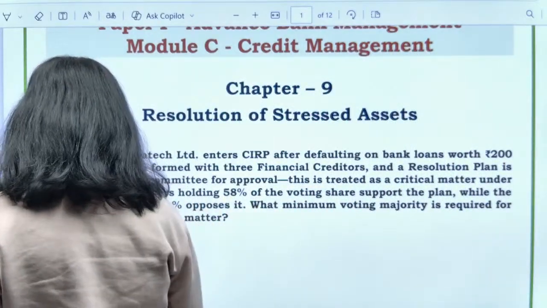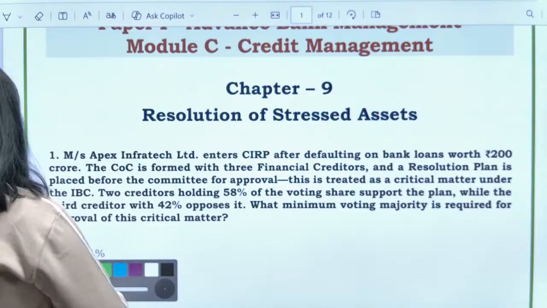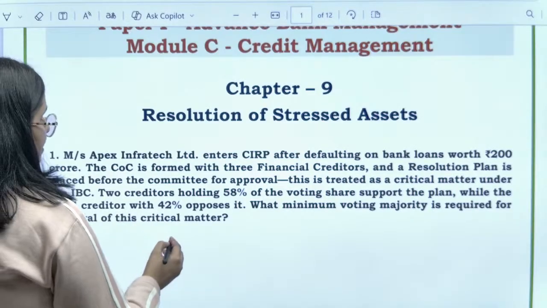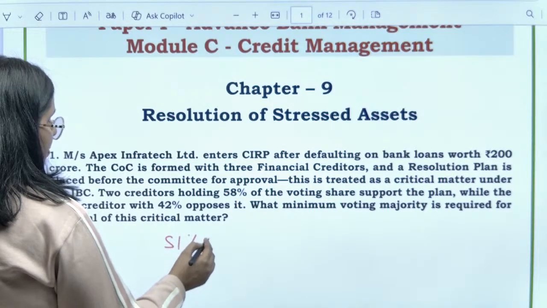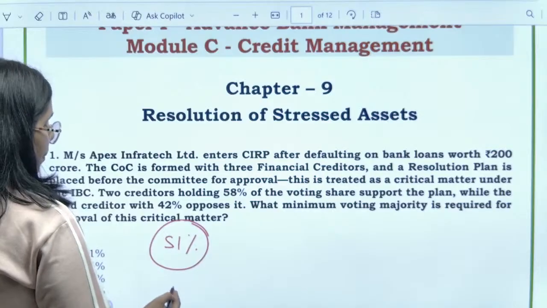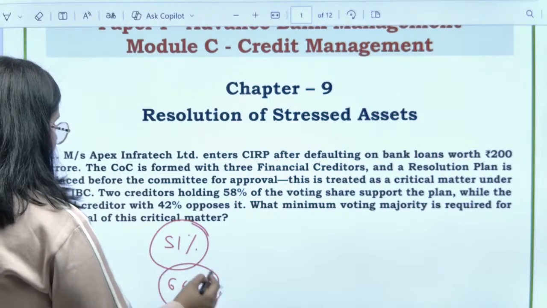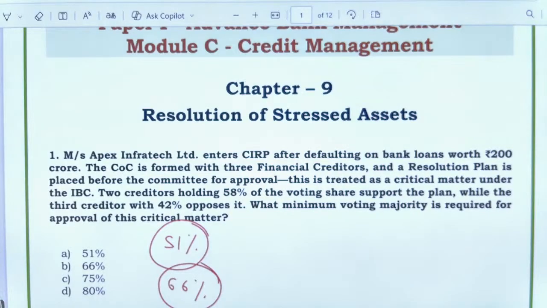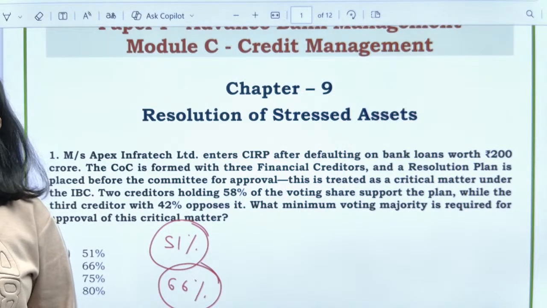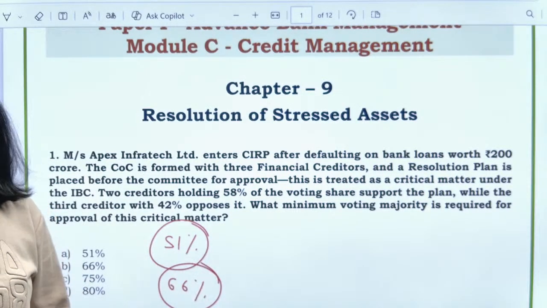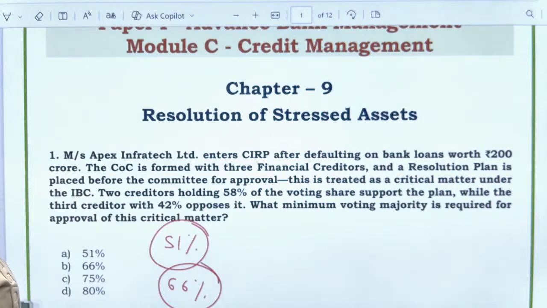Now, if it is a routine matter, then 51% may suffice. But suppose this is a critical matter, then at least we need 66%. ठीक है? So कितना majority हमको चाहिए होगा? At least we will need 66%. So that is what has been said over here.